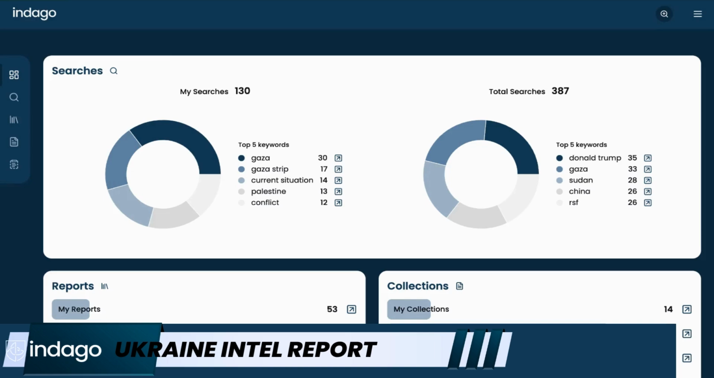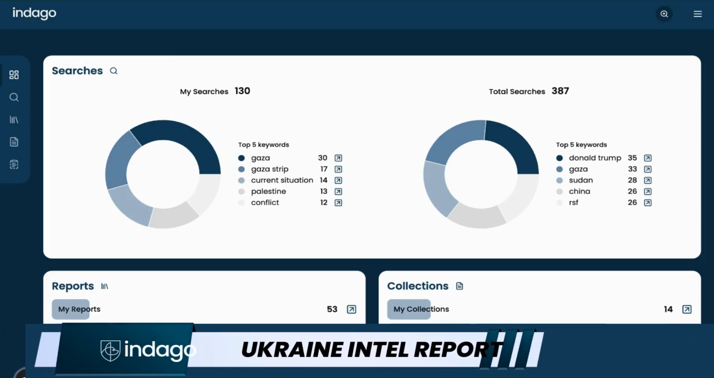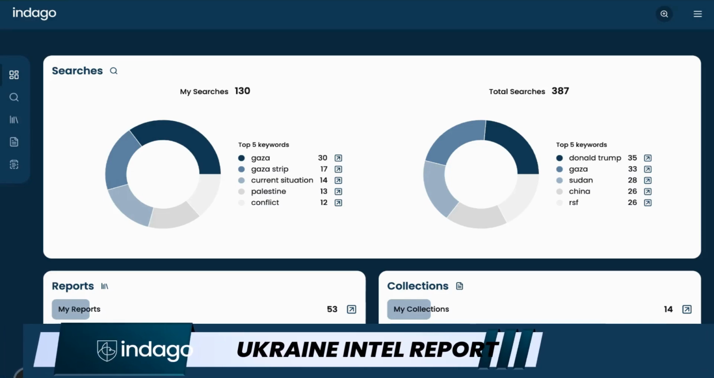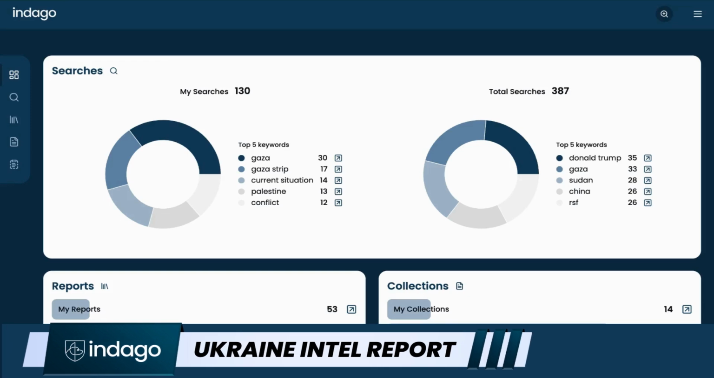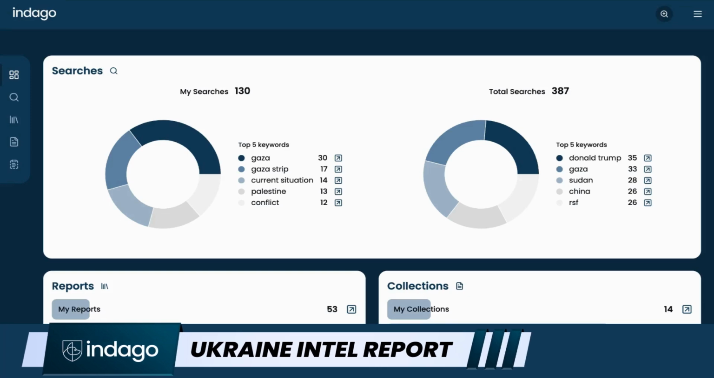So I got a call this morning from a client who asked for an update on Ukraine. So I figured there's a great opportunity to just kind of show you how you can create an intelligence summary very quickly inside of Indago. So this is the dashboard.